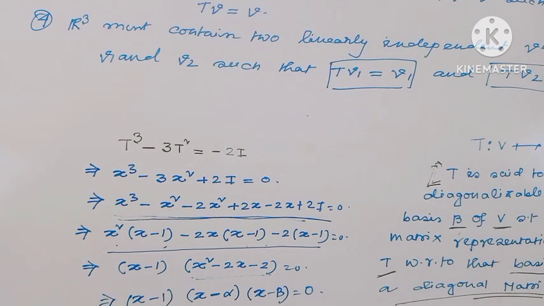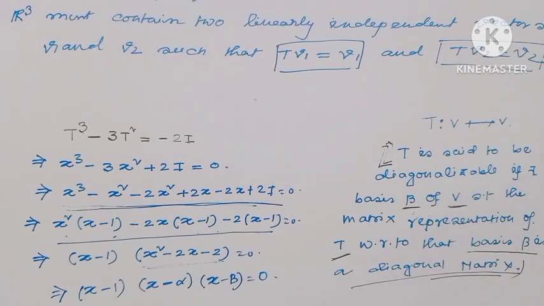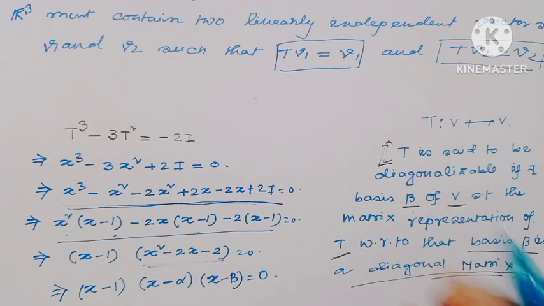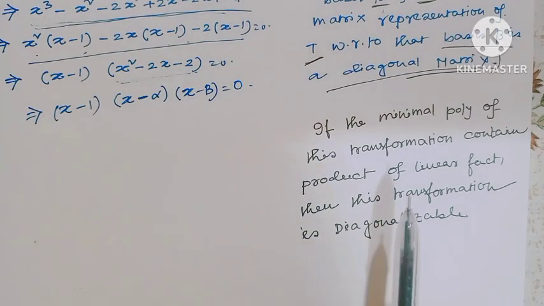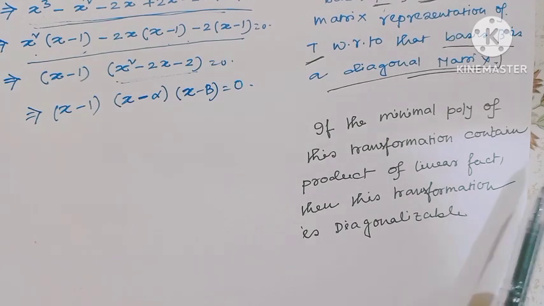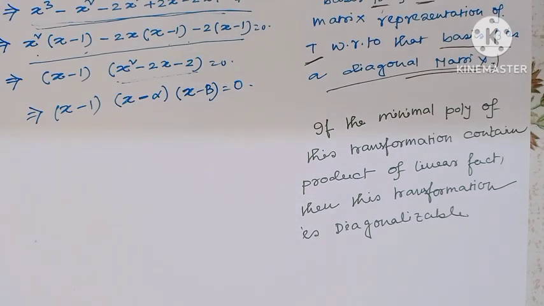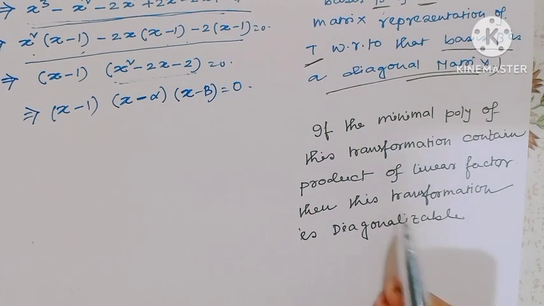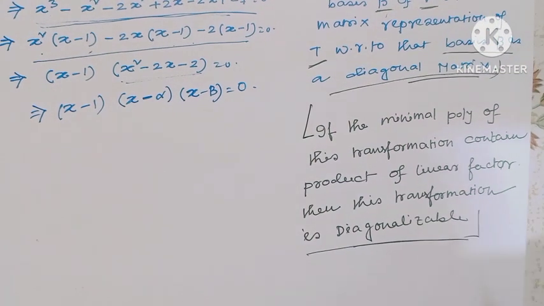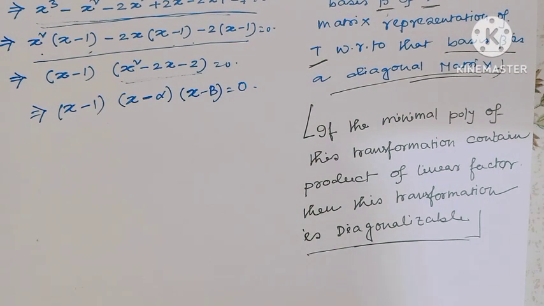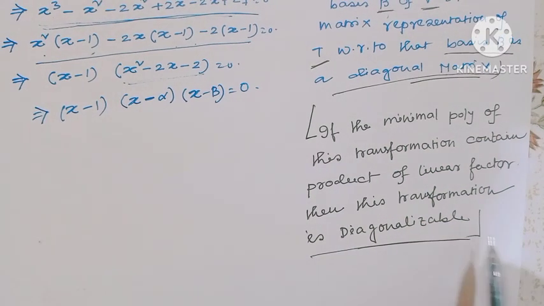So also the definition of diagonalizable, we all of us know this is one definition. Another definition of diagonalizable, we all of us know, if the minimal polynomial of the transformation contains the product of linear factors, then this transformation is called diagonalizable. We all of us know when the minimal polynomial is a product of linear factors, then we can tell this transformation is always diagonalizable.